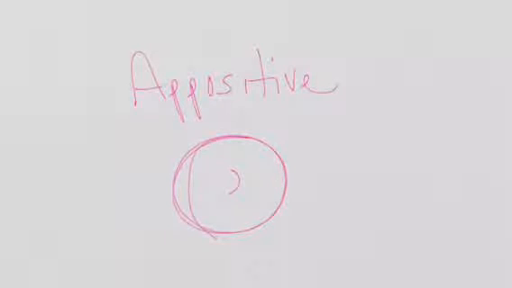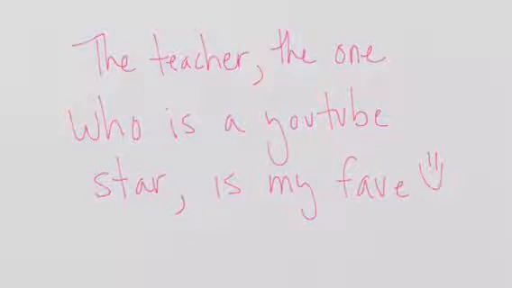If you feel like you can keep going, if you feel like you have participles and gerunds down pat, the next thing we're going to do is the appositive phrase. And the trick with the appositive phrase, you guys, is the comma. If there are two commas that are setting off a word phrase, make sure you ask yourself, is it an appositive? So let's take a look at this sentence. The teacher, the one who is a YouTube star, is my favorite.